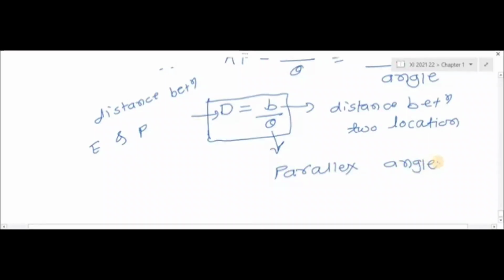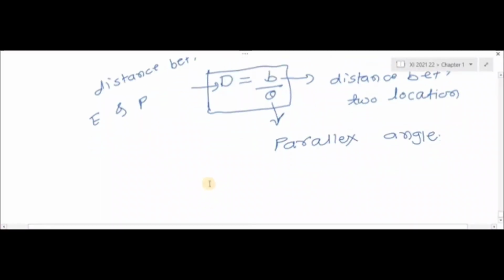By using this method, we can measure the distance of any planet from Earth, any star from Earth. The Sun is the star which is closest to Earth. The next closest star is at a distance of 4.29 light years. So see, the closest star to the Earth is the Sun. After the Sun, the next star is at a distance of 4.29 light years. Light year is a unit of distance.